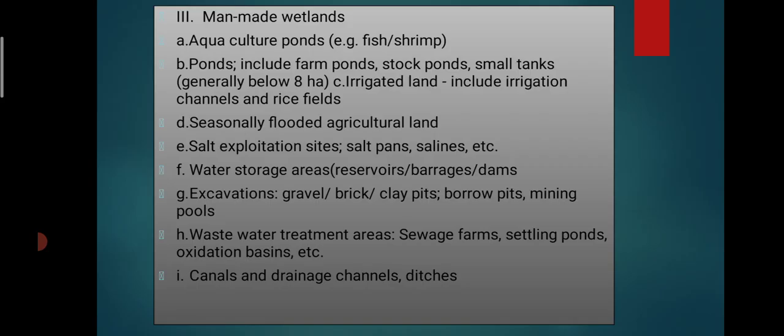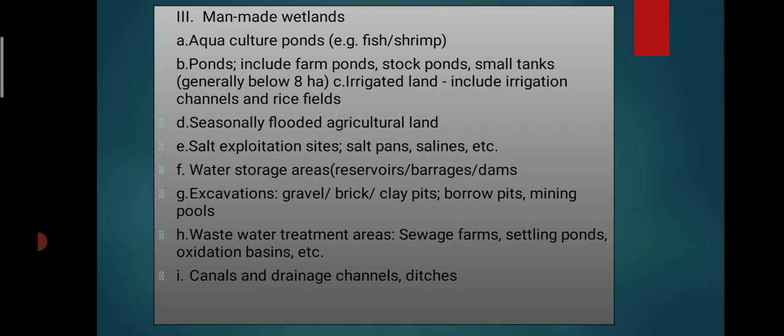Then man-made wetland. Those are the two types I have explained. Those wetlands are present naturally without any interference of man, and this type is created by man for its benefits. It is a beneficial land, that is known as a wetland. Aquaculture ponds, for example, for fish or shrimp cultivation or production, have been made. Then ponds include farm ponds, stock ponds, and small tanks, generally below 8 hectares.